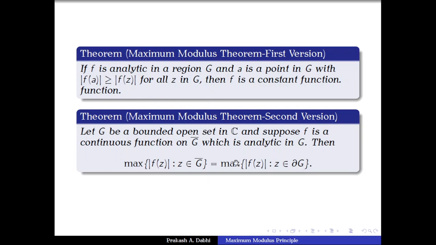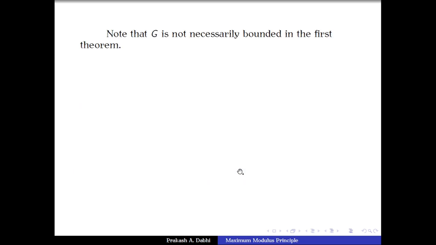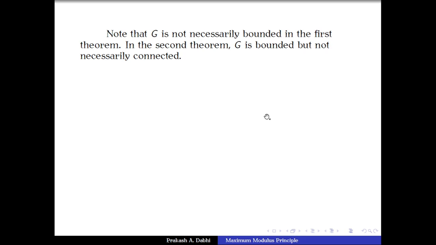And because the closure of G is compact, the maximum is going to be attained, so it has to be attained on the boundary only. As I said, in the first theorem we are not assuming that G is bounded, and in the second theorem we require G to be bounded.